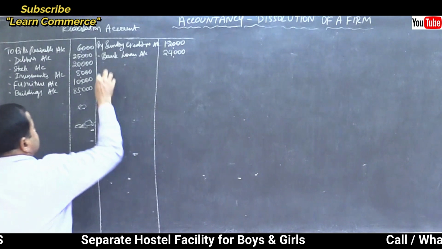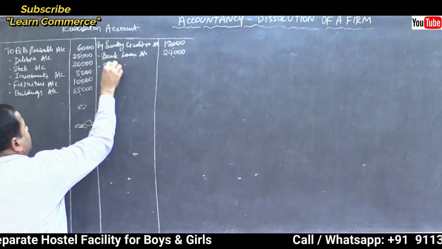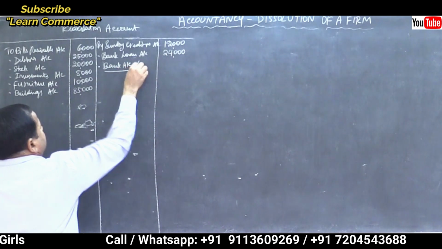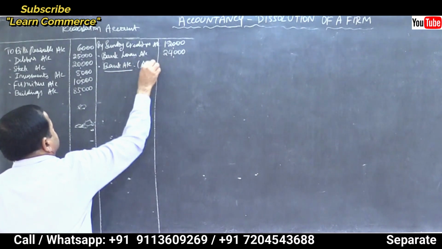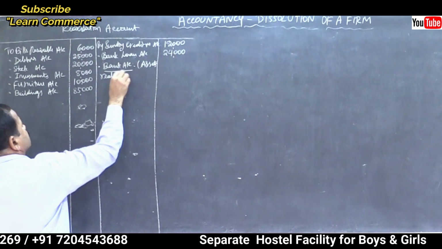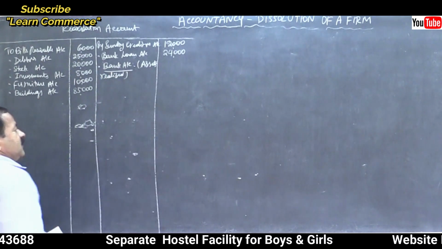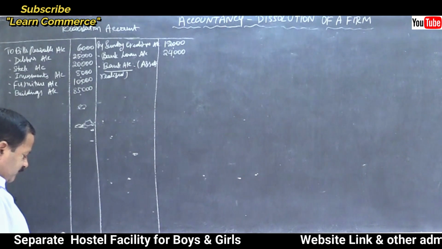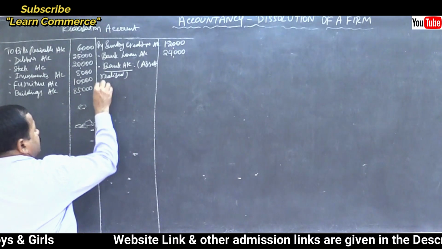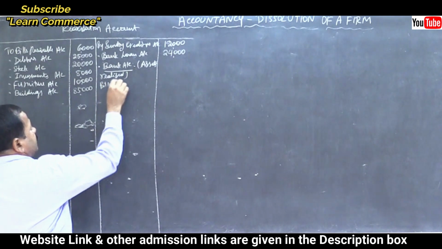Then let us sell the assets by bank account. Under that, assets realized. Let us sell the assets. Bills receivable, it is given in the adjustment part.